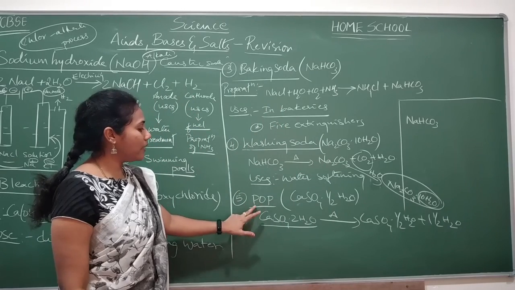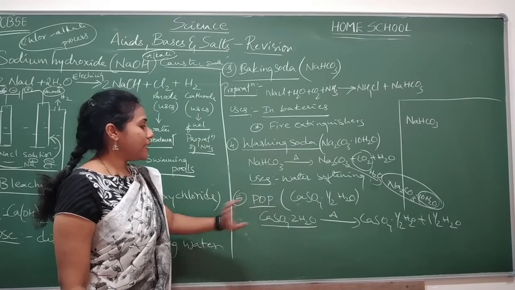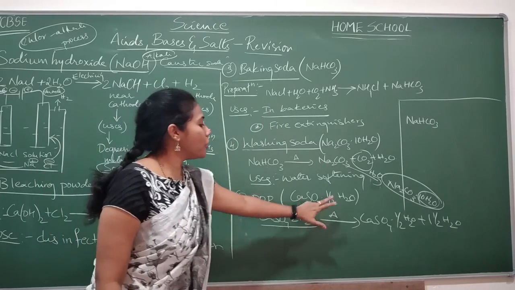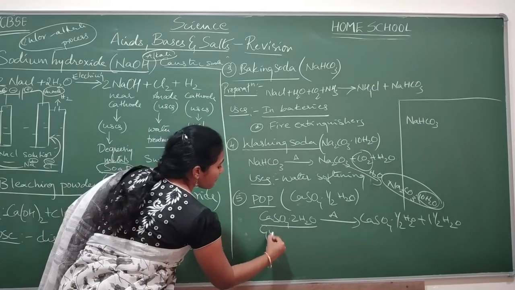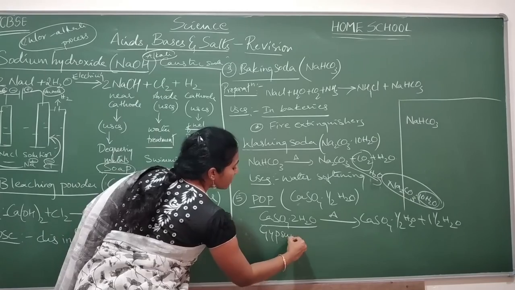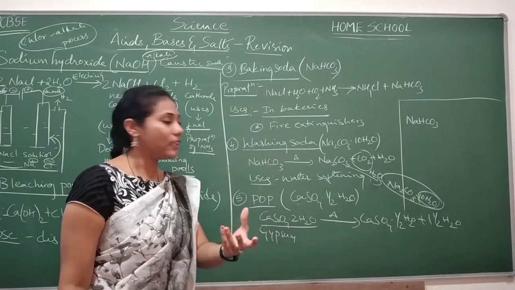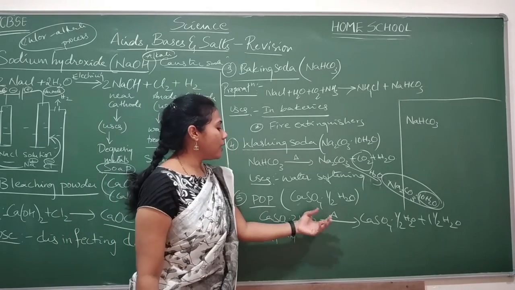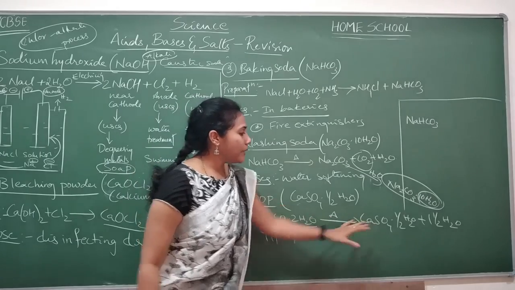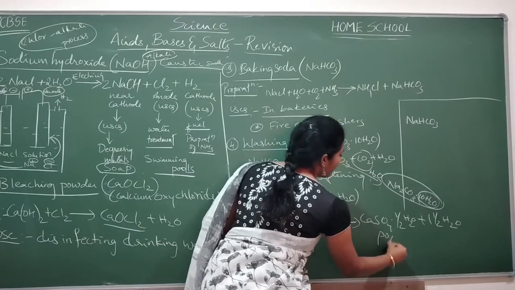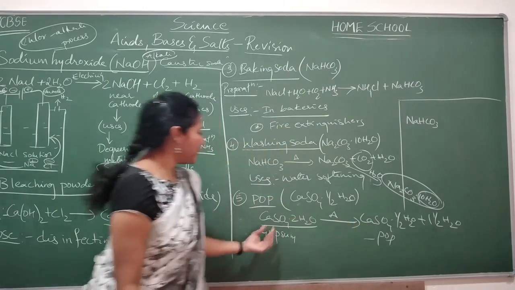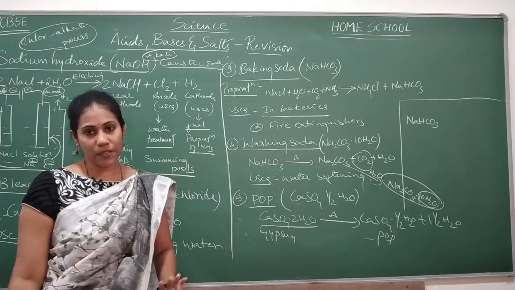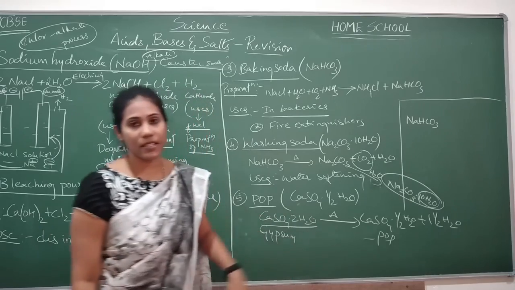Next chemical is POP, that is plaster of Paris. The chemical formula is this, and it is prepared by heating gypsum. This is what we call gypsum. Gypsum is a white colored powder. The moment you heat it, you will get POP. And again, when water is added to POP, it gets converted back into gypsum. It's a reversible process actually.